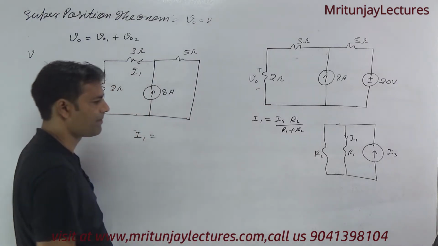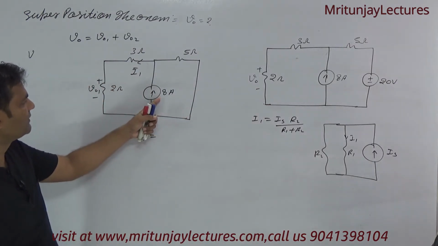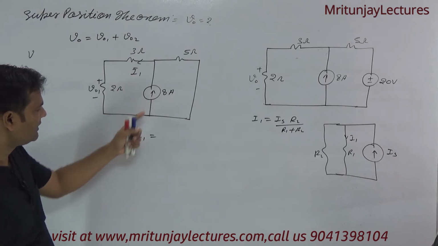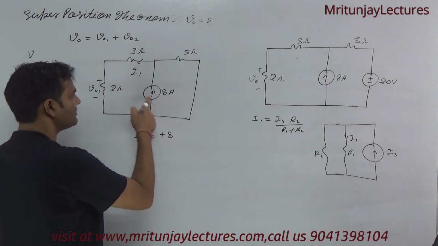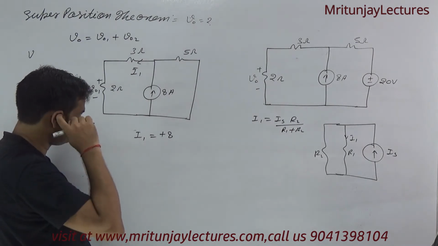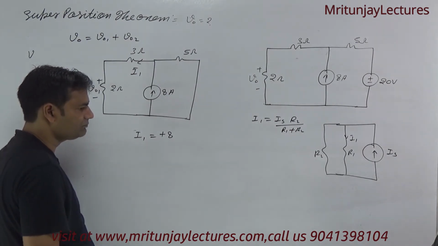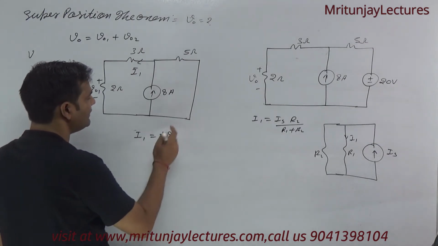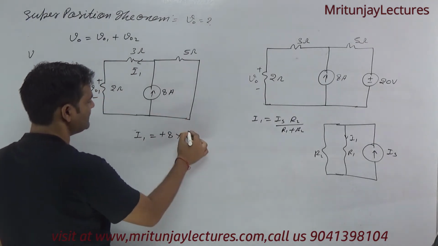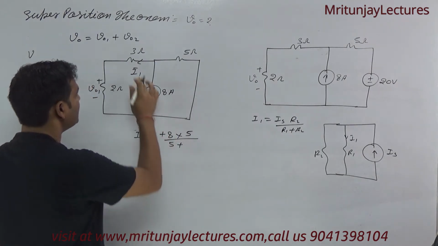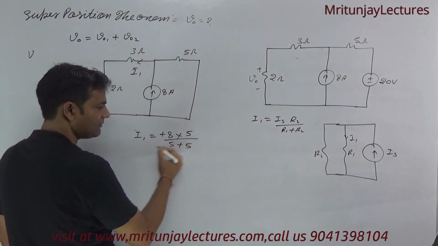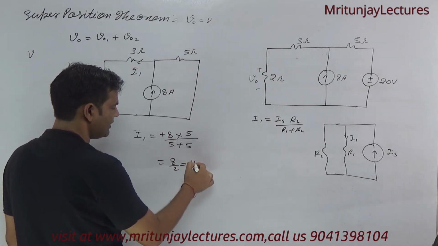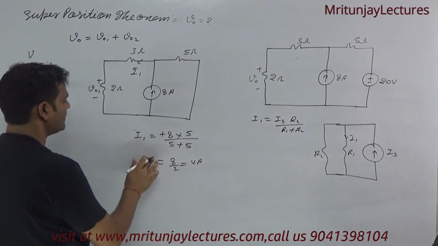Same thing here. Our motto is to determine the current in this branch. So I1 is written as 8 into plus 8, because both are opposite. Now 8 into the opposite branch 5, divided by 5 plus 3 plus 2, again 5. So 8 by 2, that is 4 ampere. So I1 is 4 ampere.